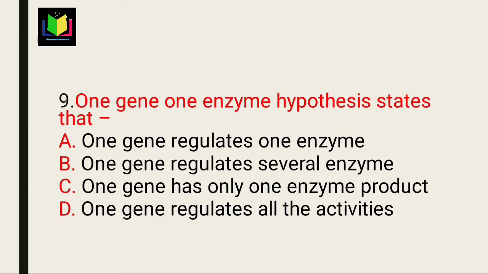And next question: the one gene one enzyme hypothesis states that one gene controls one enzyme. The scientists Beadle and Tatum worked on Neurospora. According to this theory, one gene specifically controls the production of a specific enzyme. So option A is the right answer.